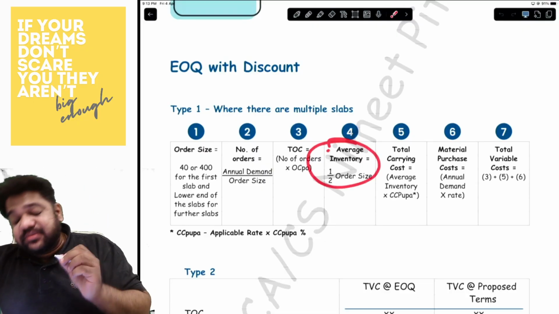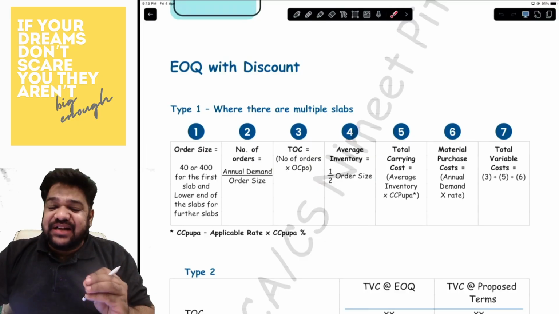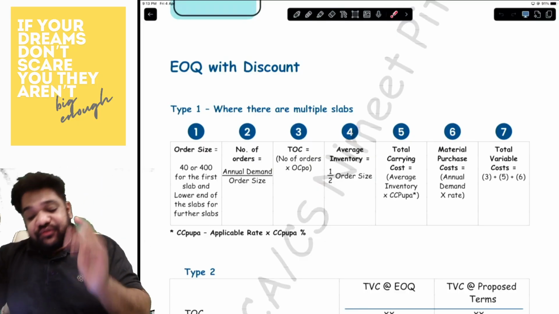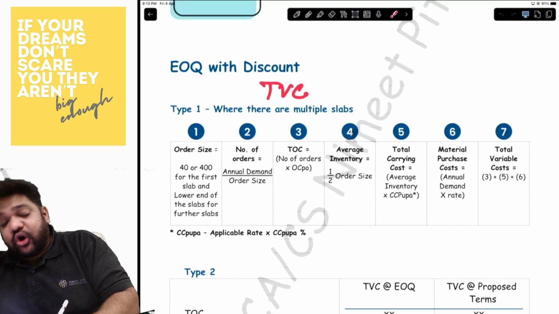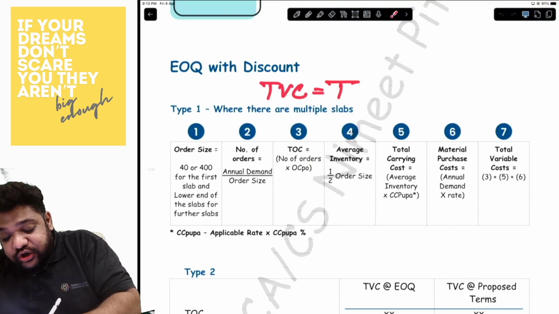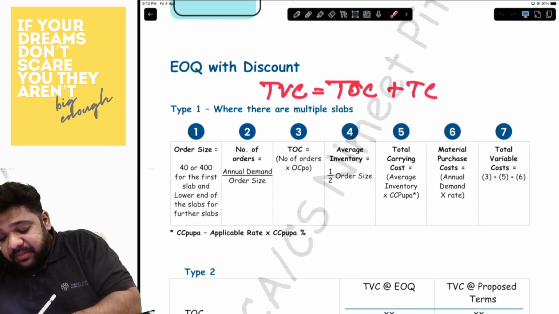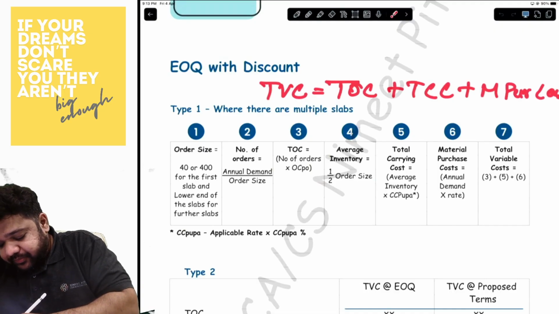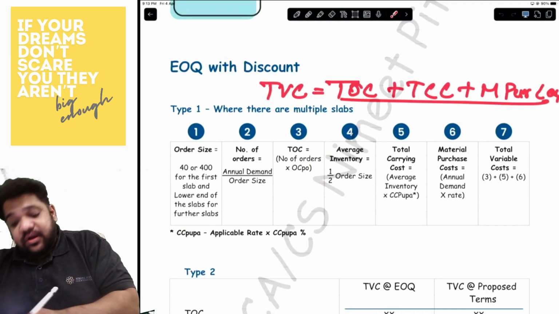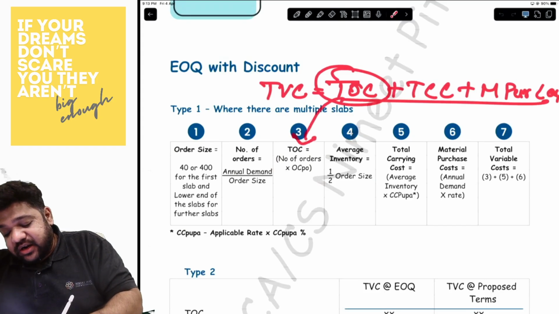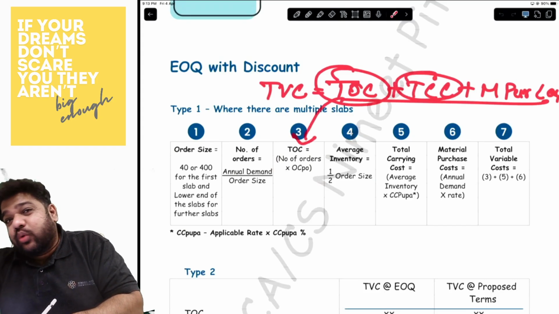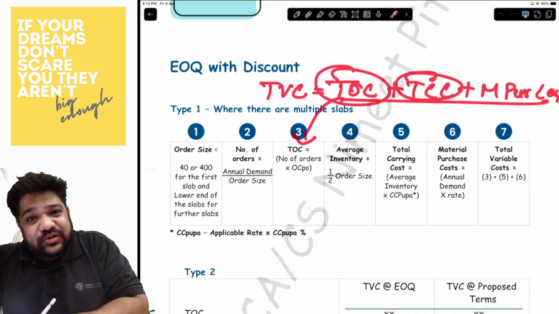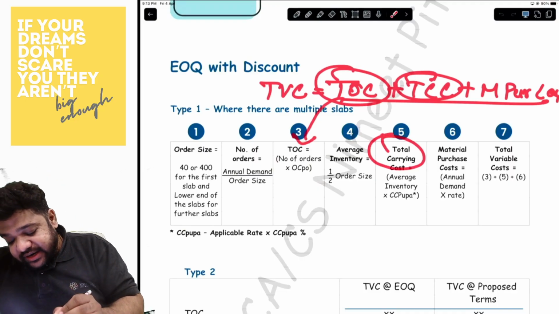Yes. Then comes in the average inventory. Please understand what our goal is over here. We have to find the total variable cost. What is total variable cost? Total ordering cost plus total carrying cost plus materials purchase cost. Right? So here we found out the total ordering cost. Now for total carrying cost, what do we need? Average inventory into CC Pupa. So we'll calculate the next